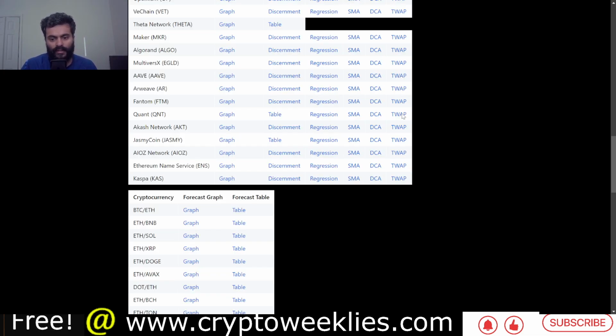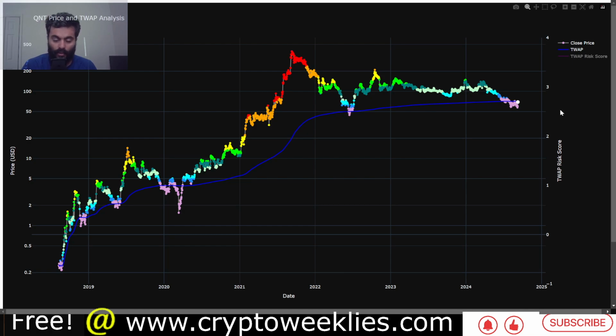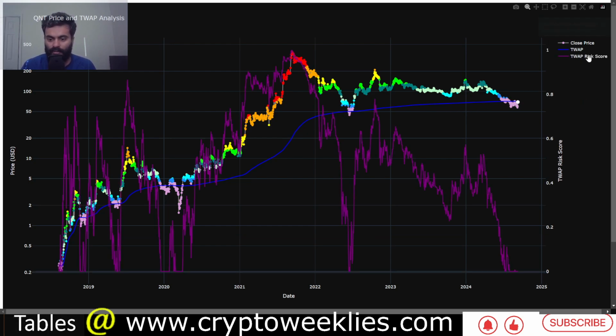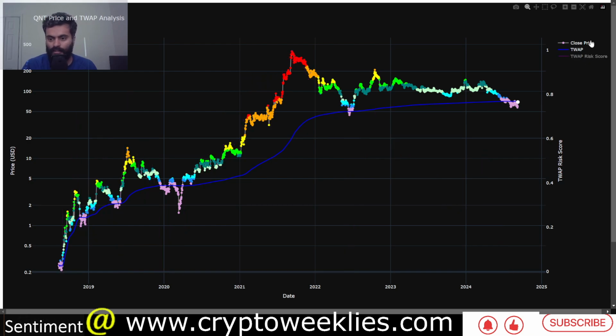In terms of time weighted average price, this is one of the longer term accumulation based models. The key idea is that whenever the price is lower than the time weighted average price, which is at around $69, that's a great time to DCA Quant. Again, the current price is quite similar to the time weighted average price, but you can see that currently the risk to accumulate Quant is essentially 0 if you have a longer term time horizon.